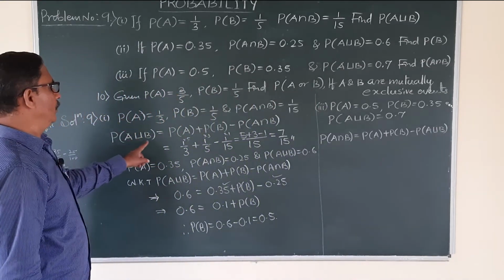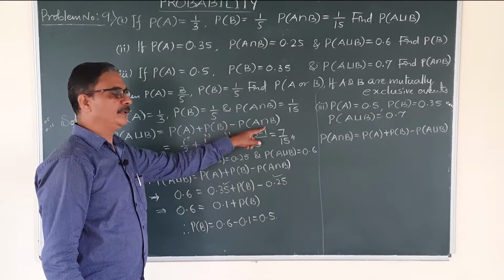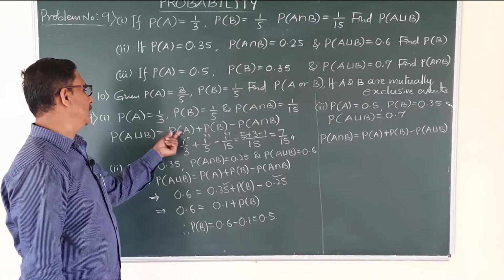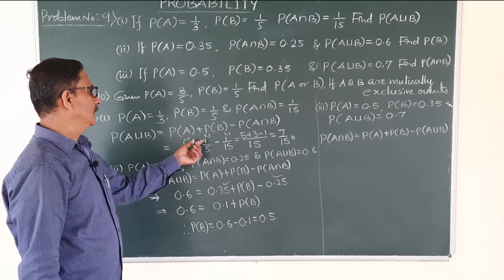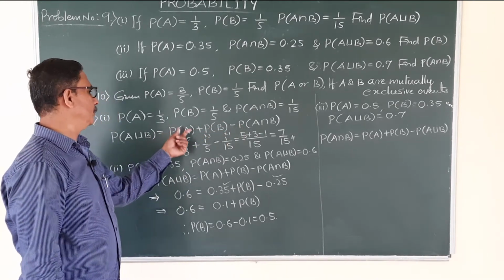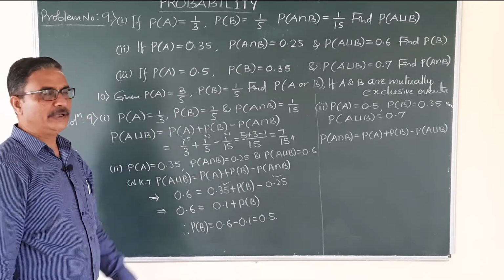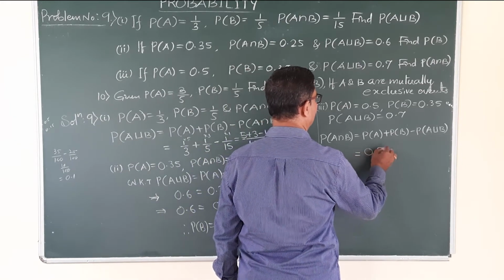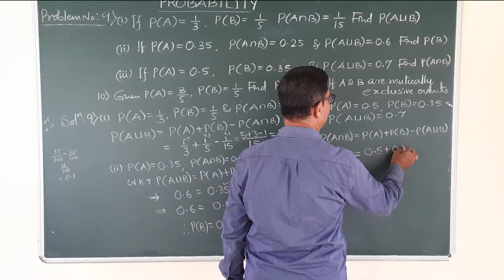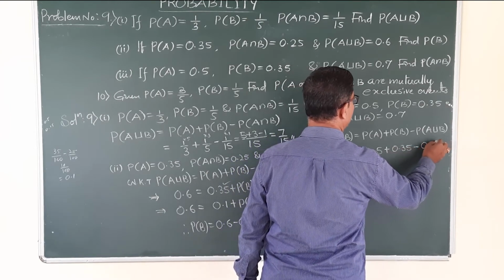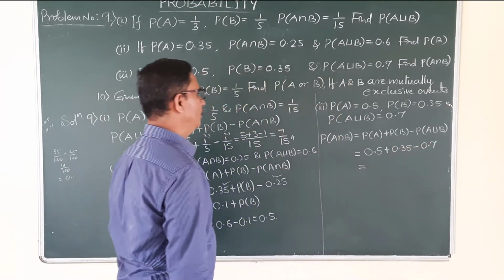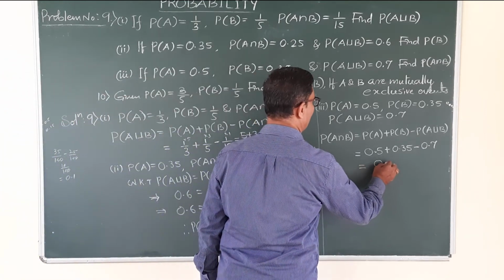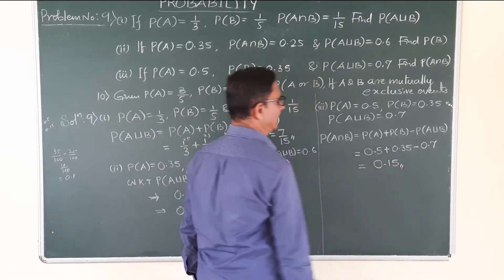See, P of A union B is equal to P of A plus P of B minus P of A intersection B. Therefore, P of A intersection B is equal to P of A plus P of B minus P of A union B. Substituting the values: what is P of A? 0.5. P of B, 0.35, minus P of A union B, 0.7. That is 0.5 plus 0.35 minus 0.7. After simplification, 0.15. That is the answer.